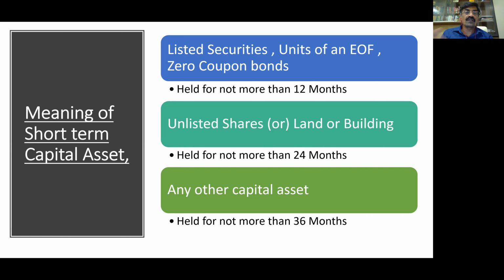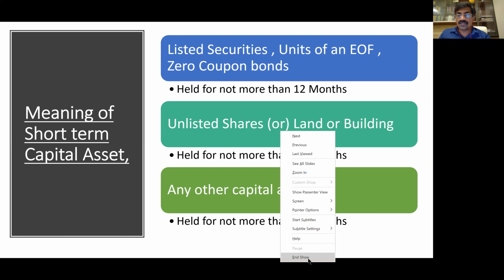Similarly, take the case of debentures. If it is listed, 12 months. If it is unlisted, it will be 36 months. Because in the second category, we have only unlisted shares. Be careful. Securities will include debentures also, but only unlisted shares are there. So unlisted shares will be 24 months. So we have to do this very, very carefully. The computation of capital gains is going to depend upon short term or long term. This is a very important definition.